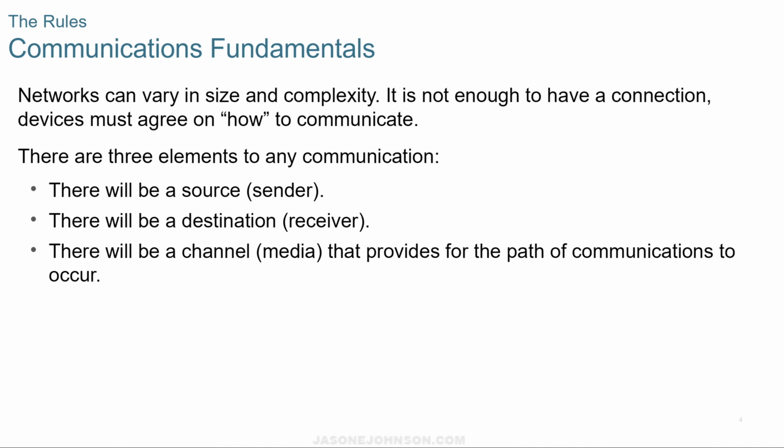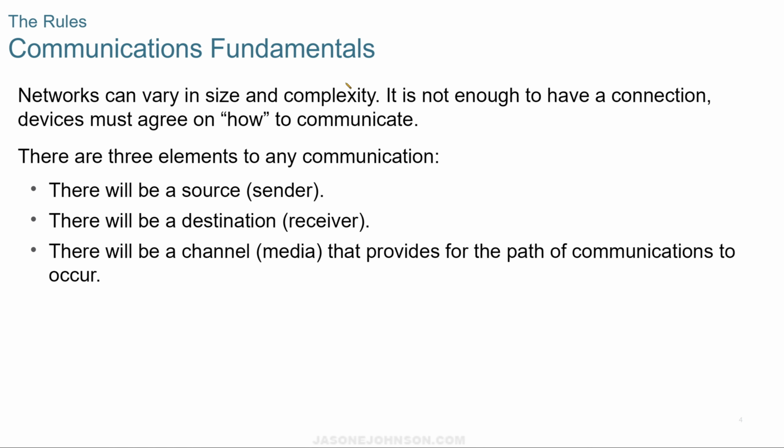So the organizations for computers got together around the world over time and said, we need to have a common way to communicate. And those communication fundamentals are the guidelines and protocols that the internet community, the networking community, has set out to say, here's how these devices are going to communicate with each other.